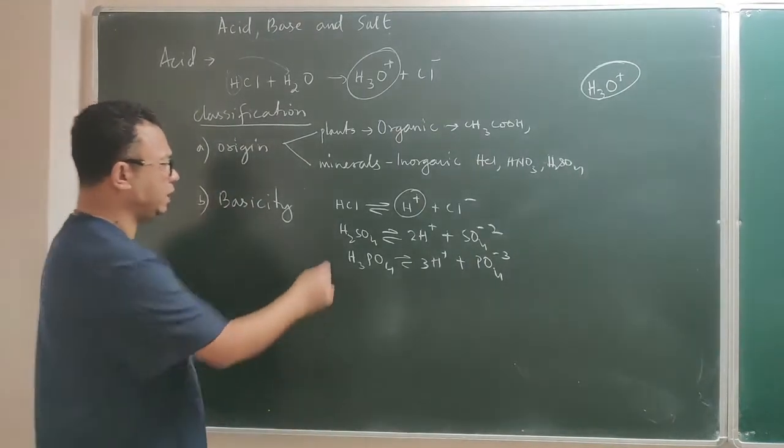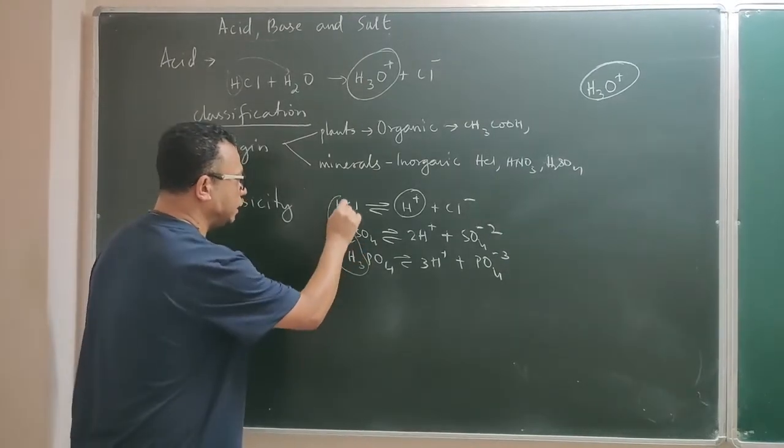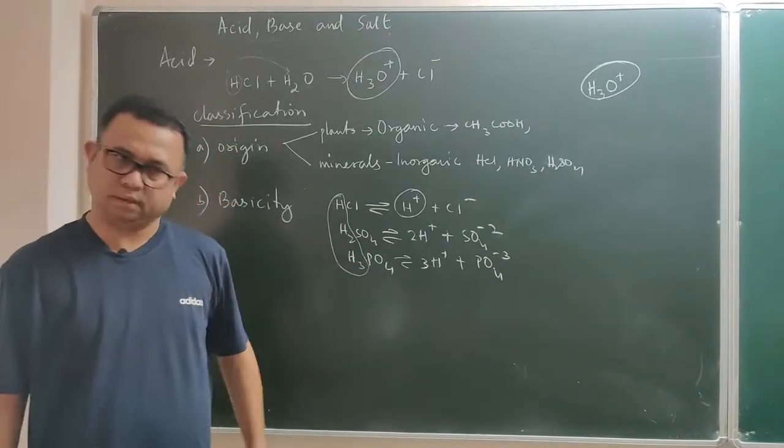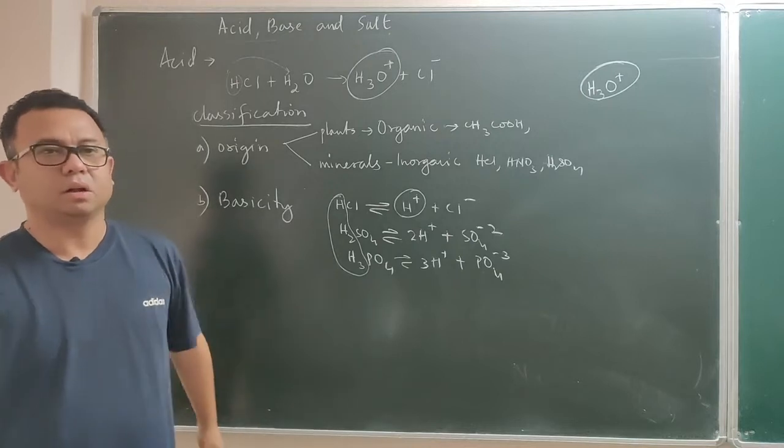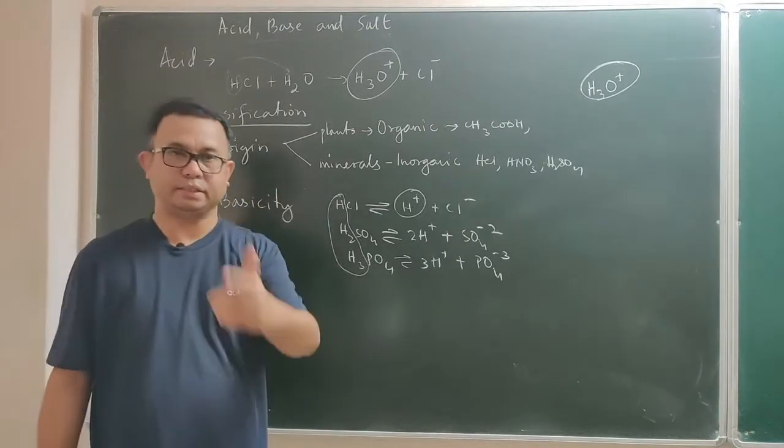Now you must be wondering that by just looking at the number of hydrogens in an acid, we can say what the basicity is. Yes, it's very true, but it does not always work, especially with respect to organic acid. Now I'll show you.